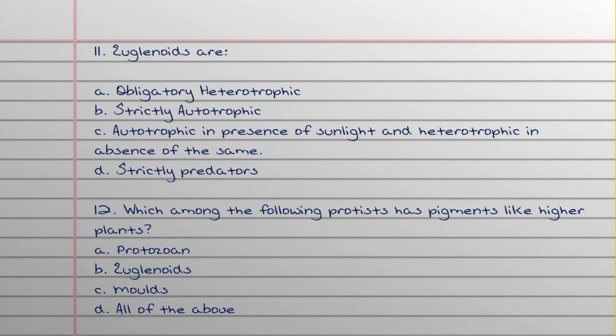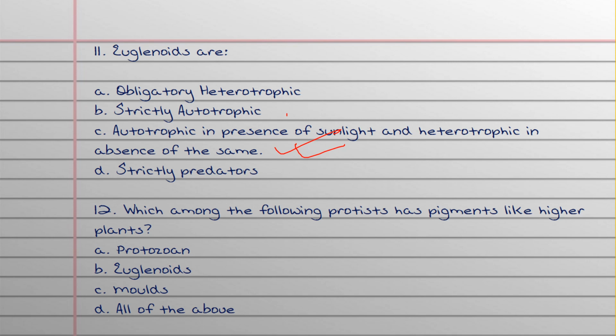So what is our 11th question? Euglenoids are: obligatory heterotrophic, strictly autotrophic, autotrophic in presence of sunlight and heterotrophic in absence of the same, or D, strictly predators. The answer is C, autotrophic in presence of sunlight and heterotrophic in absence of the same. So euglenoids are autotrophic when sunlight is there and heterotrophic when it is not there.